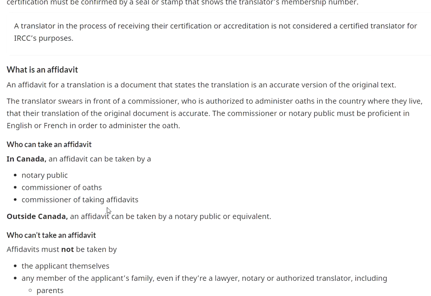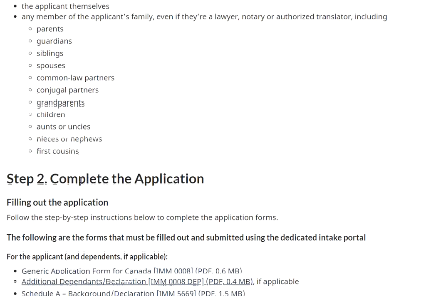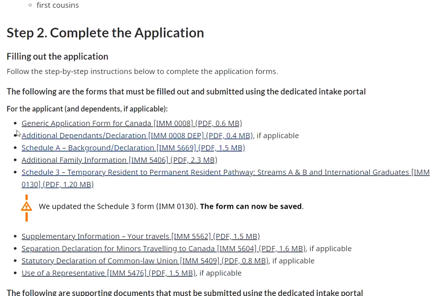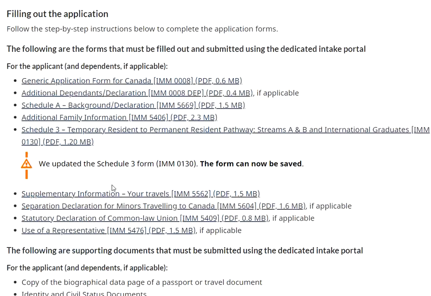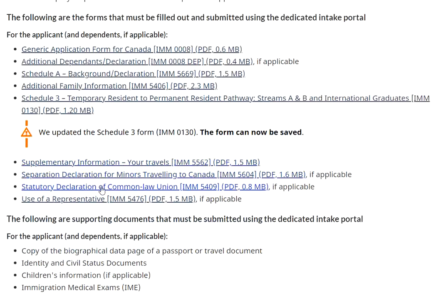So then is who, these are the documents. Now, this is the part I've already covered in a previous video, where I covered the documentation part, like the generic application form for Canada, and I have covered it for the essential workers. So please go and check that video. So additional dependents, then Schedule A, background and declaration, additional family information, and these all are not required. In case you're hiring a consultant, you have to put this along, otherwise you don't need it.